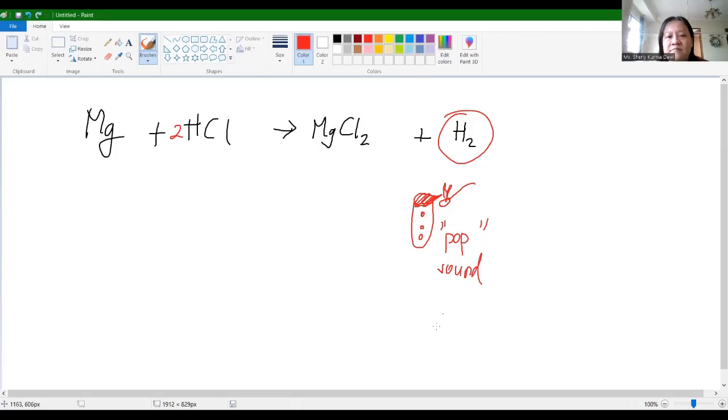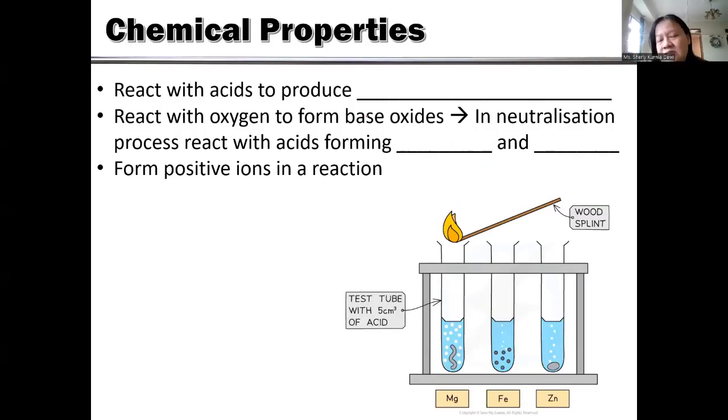Okay, that is how metal reacts with acid. But actually, will any metal react with acid? No, because some metals that are very unreactive will not react with acid. Okay, and then metal will react with oxygen to form base oxide. This base oxide can react in a neutralization process with acid to form salt.